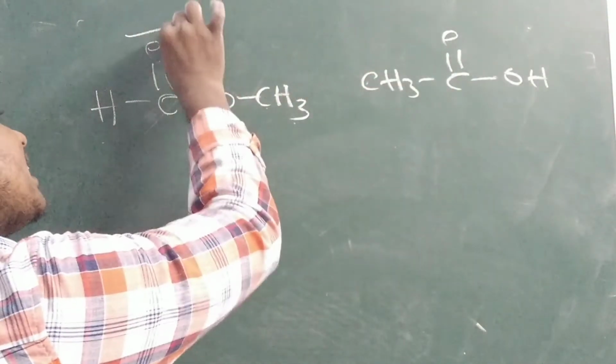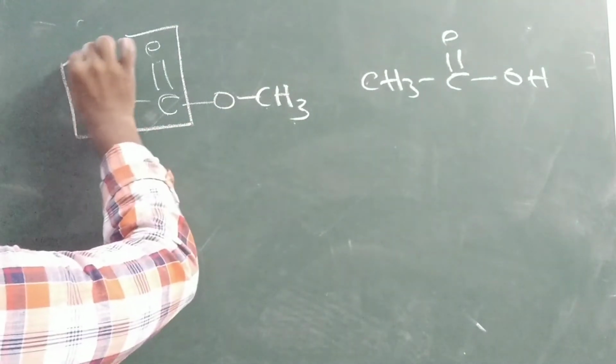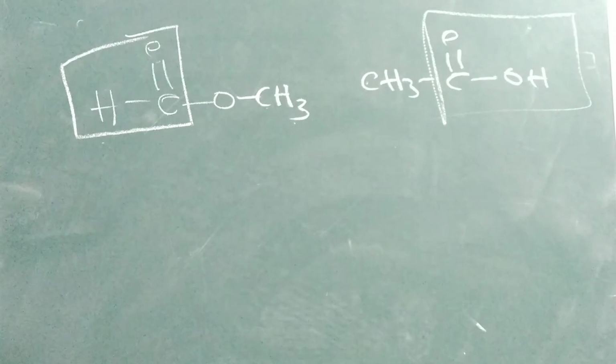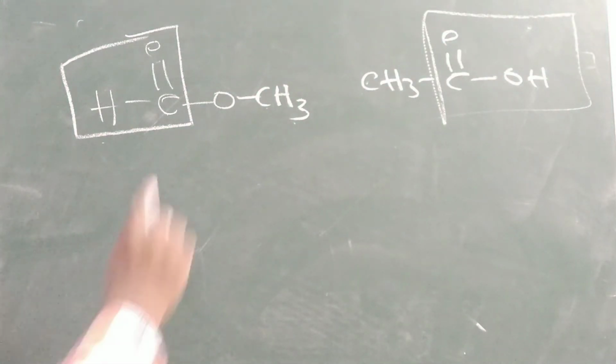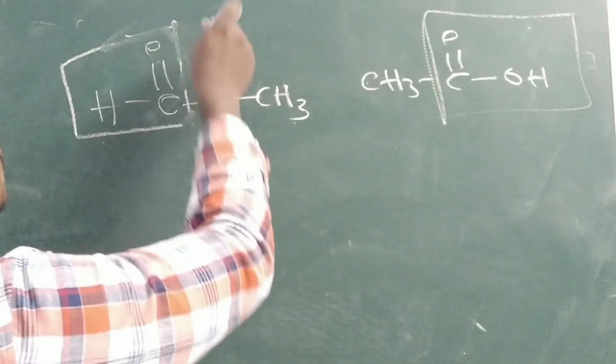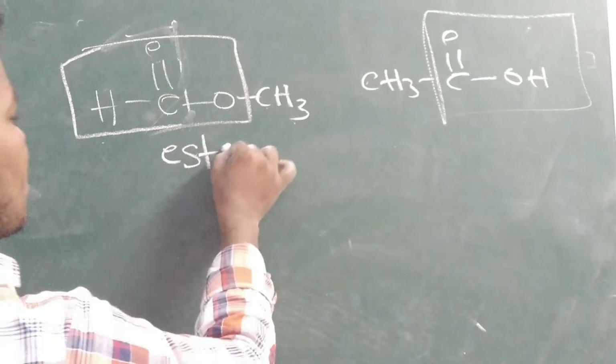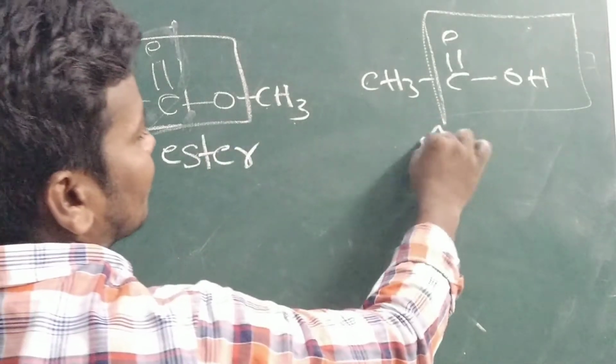So here, what is this group? Aldehyde group. What is this? Acid. COOH is an acid. Sorry, one O is there. CH3 COO, what is this? CH3 is ester. This is the acid.